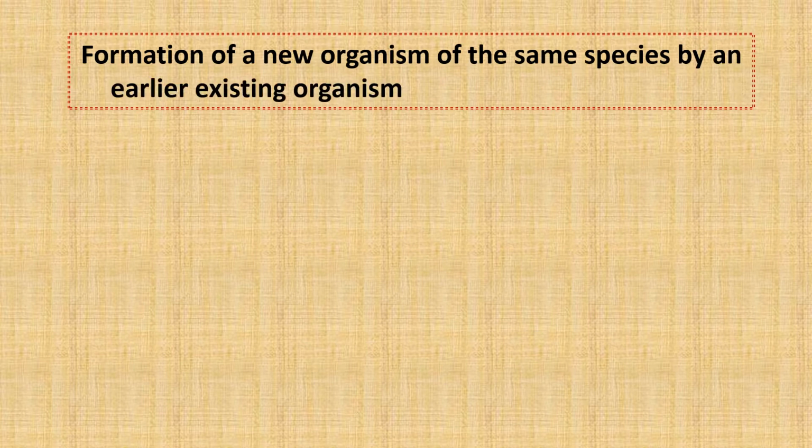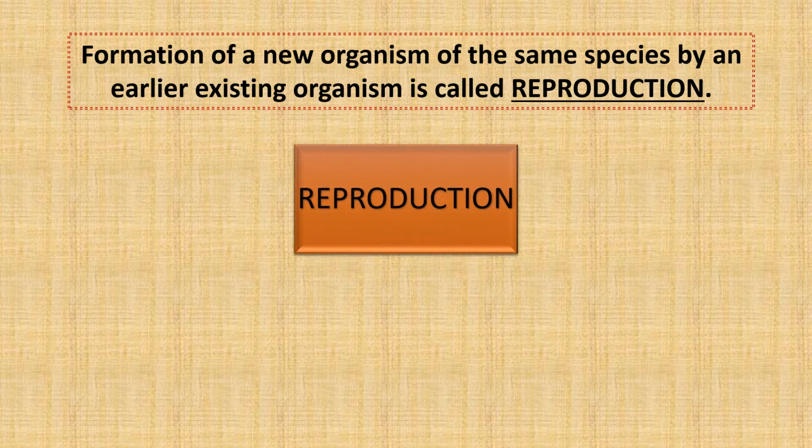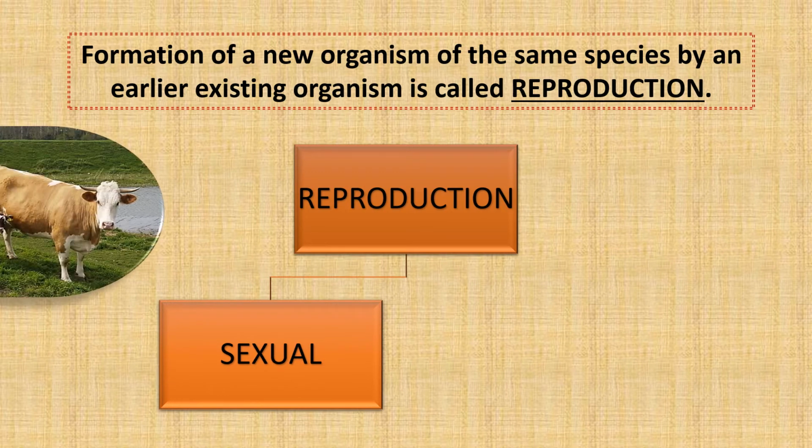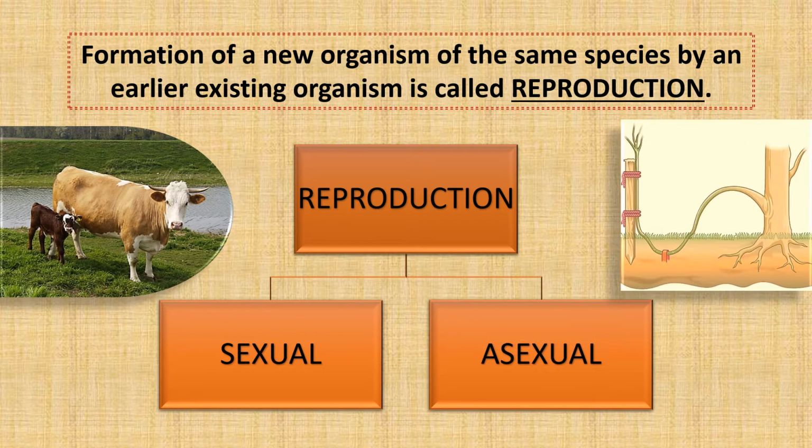The formation of a new organism of the same species by an earlier existing organism is called reproduction. That is, when an existing organism gives birth or forms another new organism, that is called reproduction. Reproduction is of two types: sexual reproduction, where male and female gametes are required, and asexual reproduction, where the part of the plant, stem, leaves, or other parts of the plant are used to get a very similar, exact kind of organism.